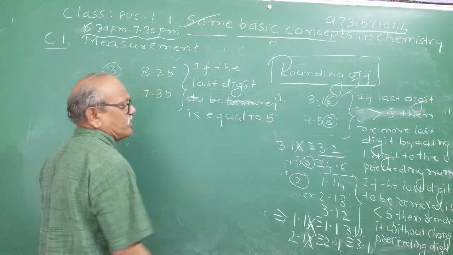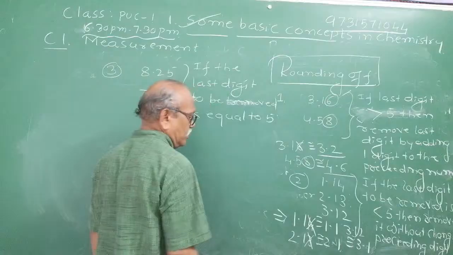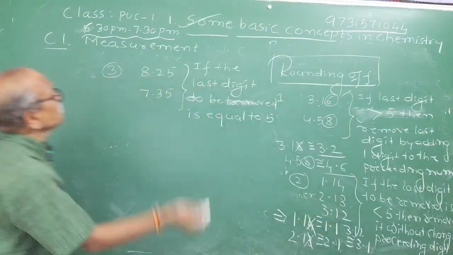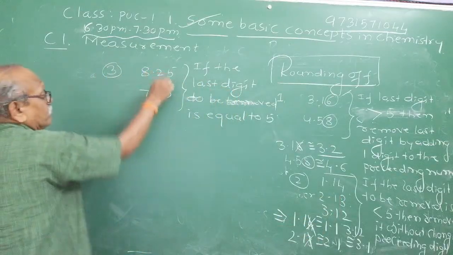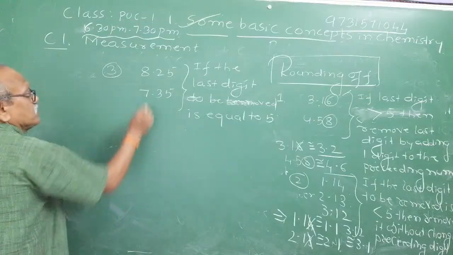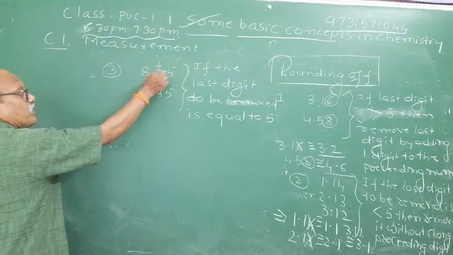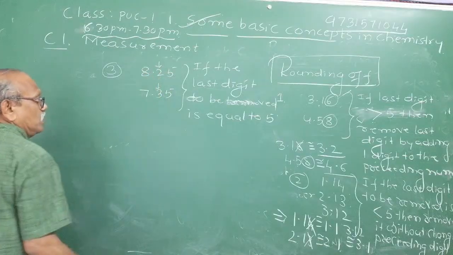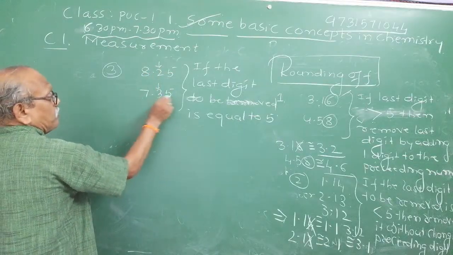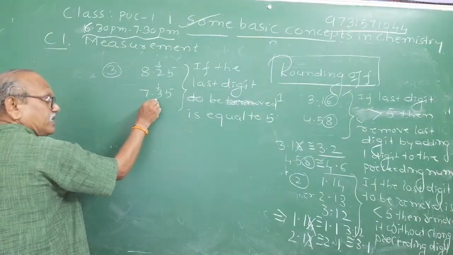We studied so far greater than 5 and less than 5. Suppose it is exactly 5, then what you have to do is check the preceding number. The preceding number in 8.25 is 2, an even number. The preceding number in 7.35 is 3, right?